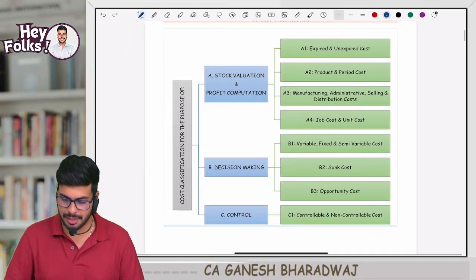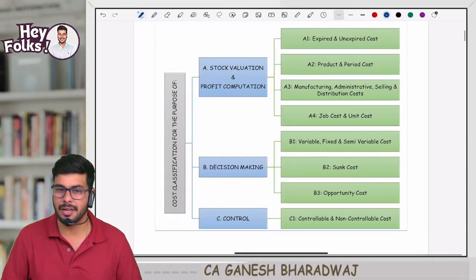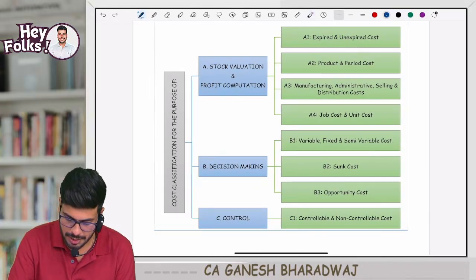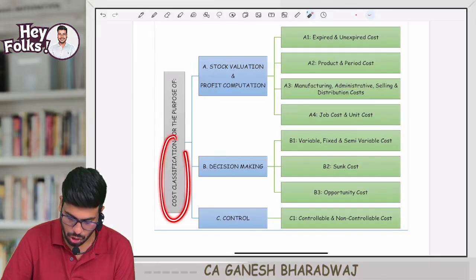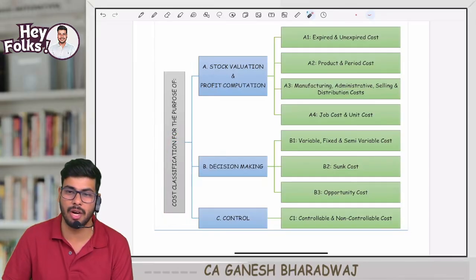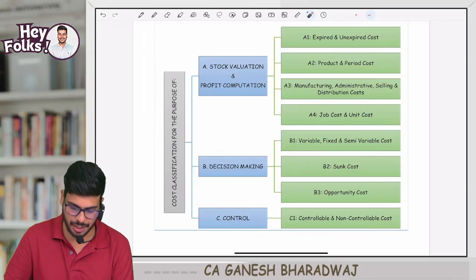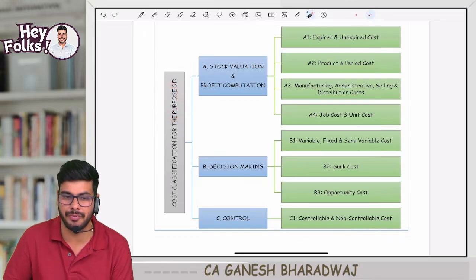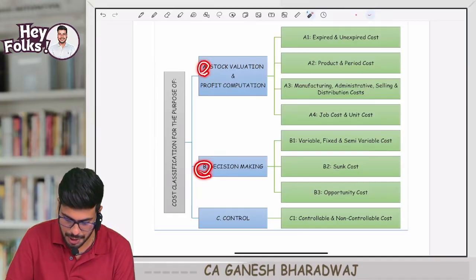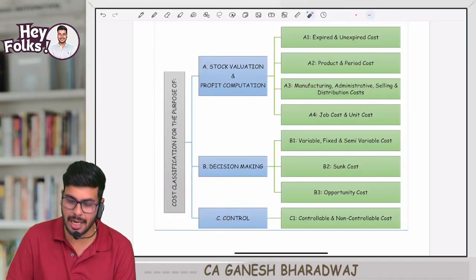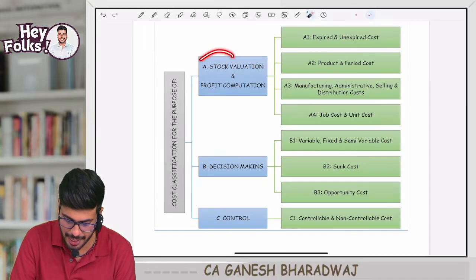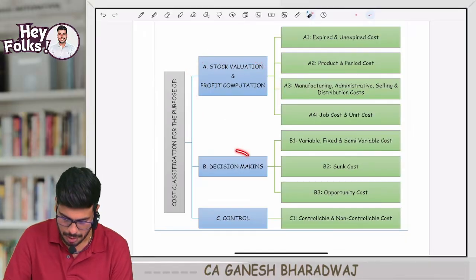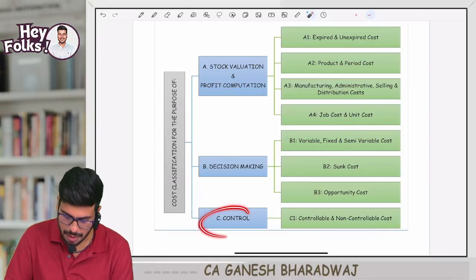Now, this is where we are slowly entering into the subject. What is this, sir? This area is called cost classification. Cost classification for the purpose of A, stock valuation and profit computation; B, decision making; C, control.